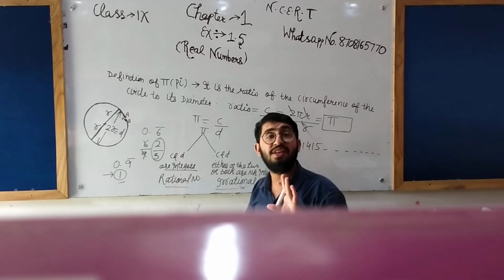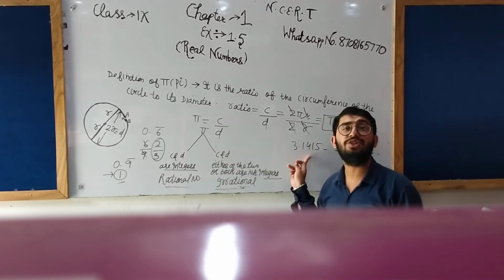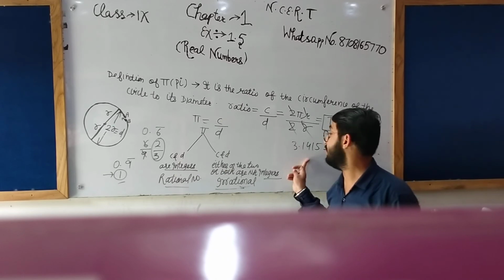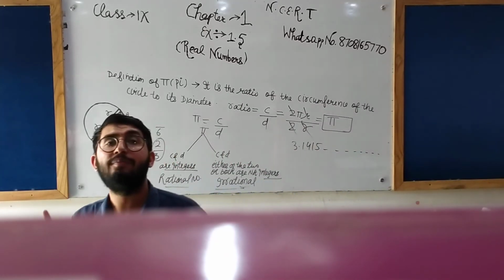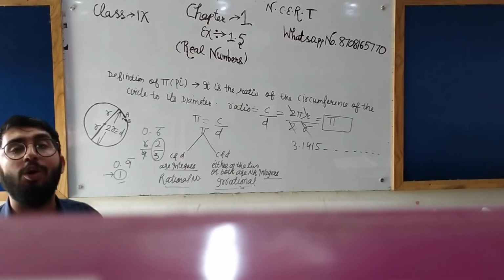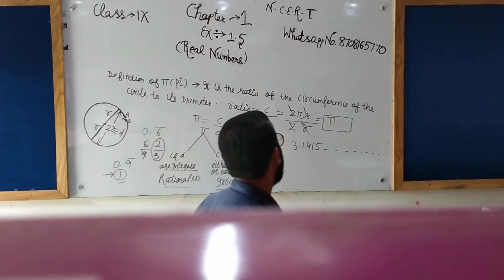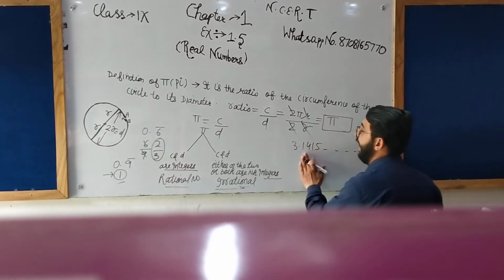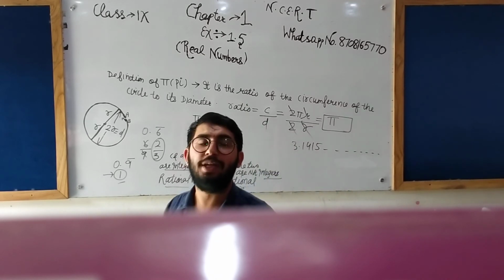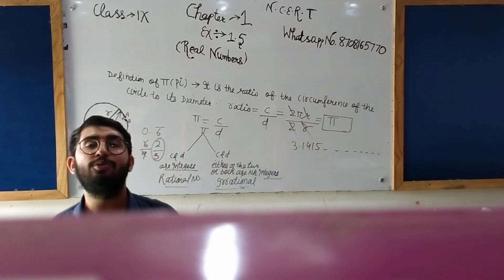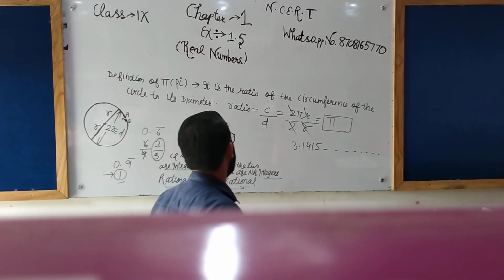And you have seen that the decimal expansion of this number is non-terminating and non-repeating. Whenever the decimal expansion is non-terminating and non-repeating, we can say that the number is irrational.